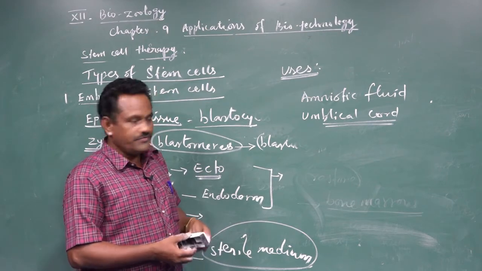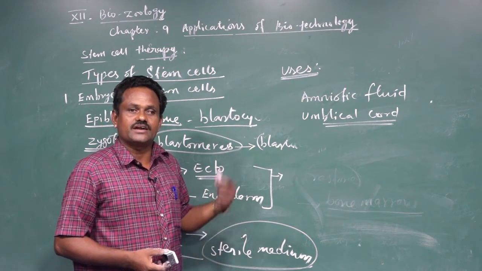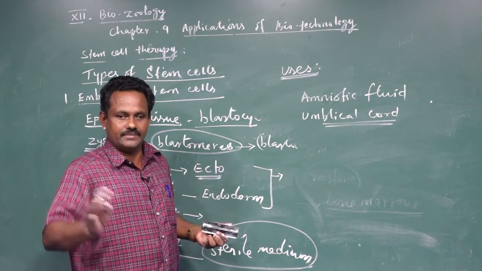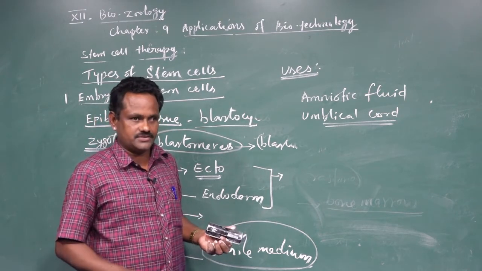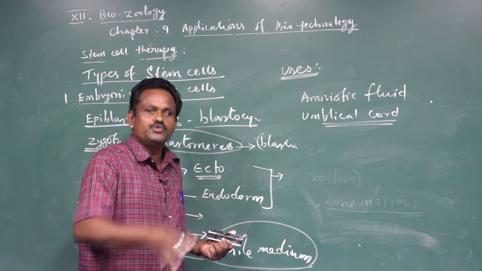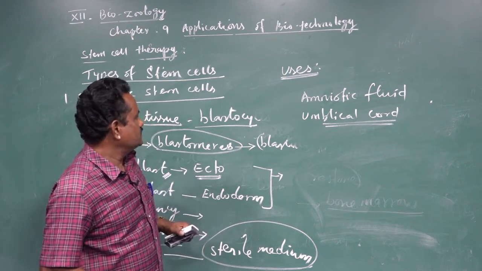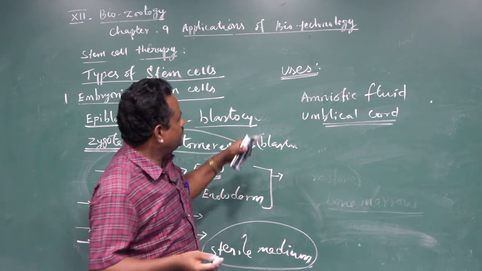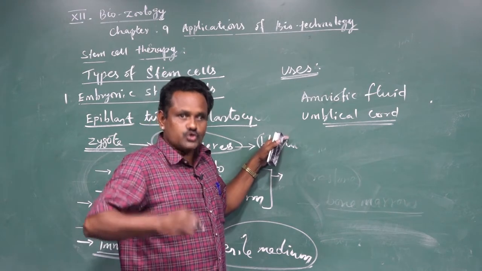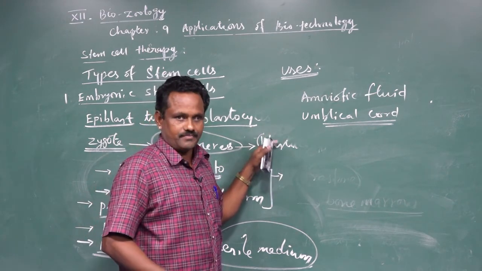And if any organ is diseased or damaged in future, for example, if a liver is getting damaged, or kidney failure occurs, or there is some problem in blood vessels or in some neuron, in this case the stem cells collected from the amniotic fluid or umbilical cord can be used at a later period of time.